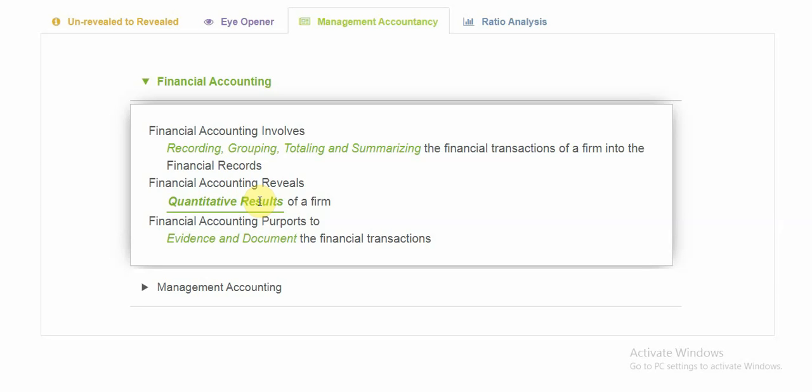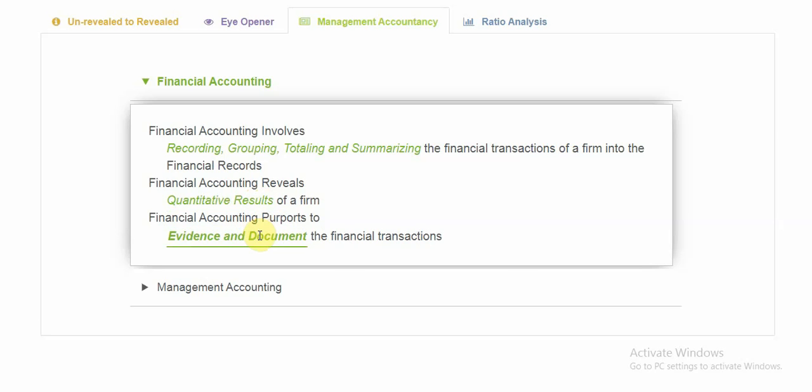And the basic purpose why financial accounting has to be done is just to evidence and document the financial transactions. See friends, right from recording a financial transaction as a journal entry till preparation of financial statements, that is balance sheet or P&L, all of those processes, maybe for a business, for a company or for a partnership, all of those come under financial accounting. So whatever you've learned till now in your accountancy syllabus is financial accounting.